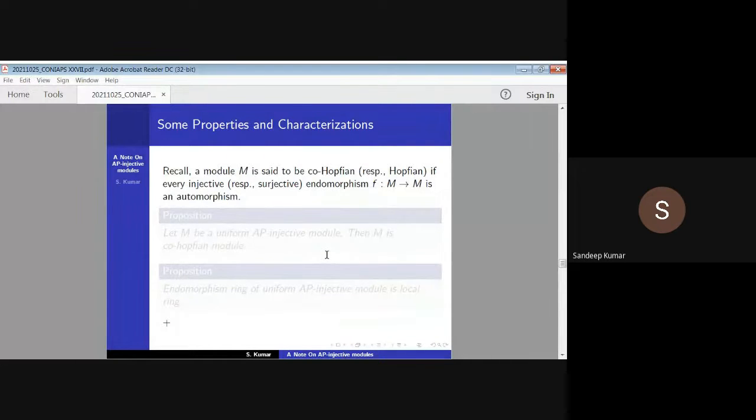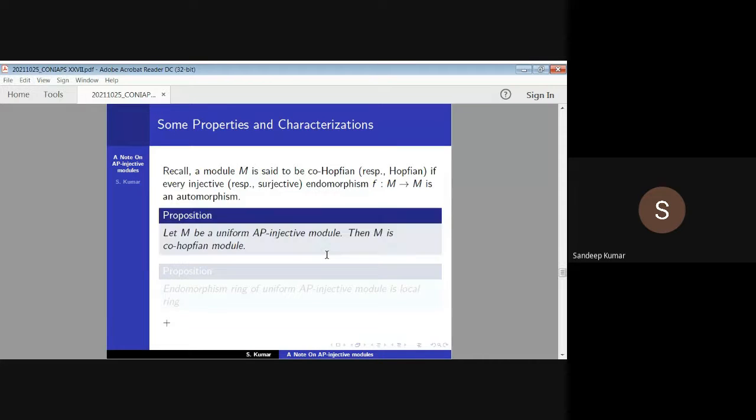Recall, a module M is said to be co-Hopfian, respectively Hopfian, if every injective, respectively surjective, endomorphism f from M to M is an automorphism. Let M be a uniform AP-injective module, then M is co-Hopfian. The endomorphism ring of a uniform AP-injective module is a local ring.